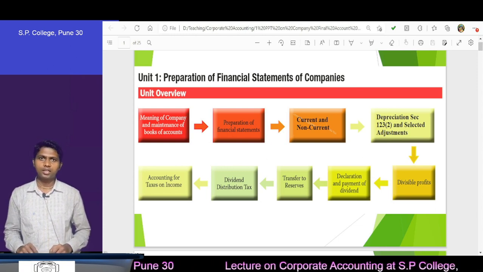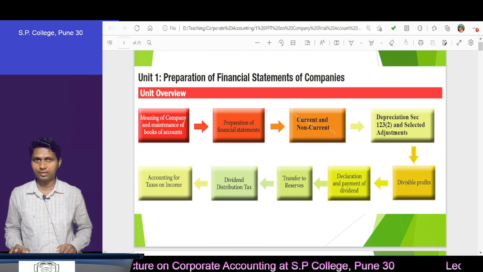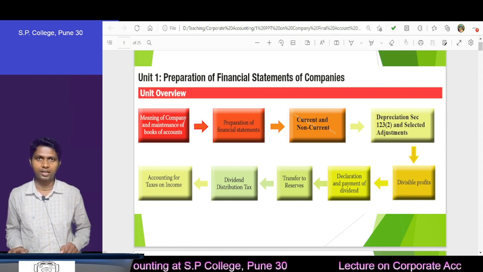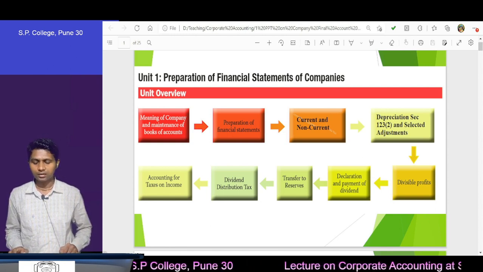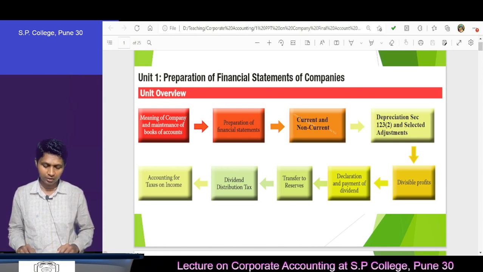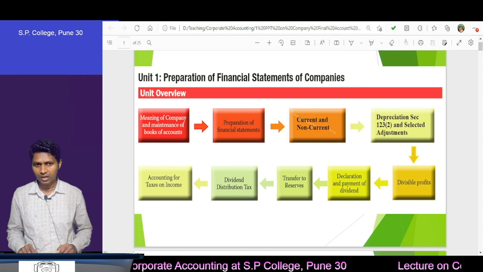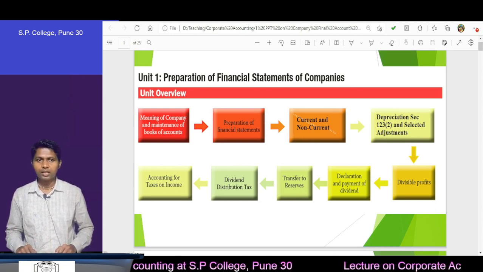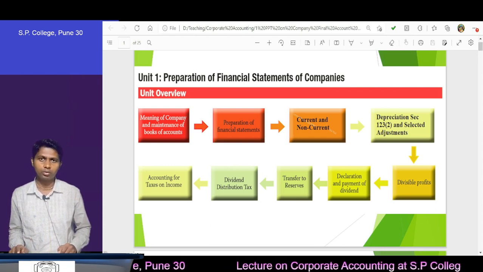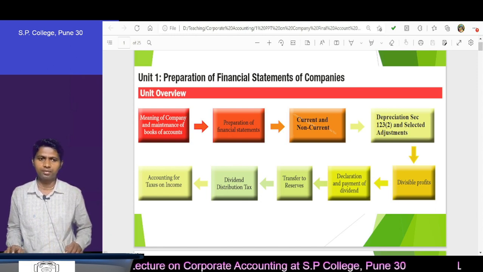Then we will try to understand the difference between current and non-current, when we can say a particular item is non-current or current. The criteria is specified in the Companies Act, and we will try to understand that. Then so many provisions we will find related to depreciation, how to record depreciation under Section 123(2), and then selected adjustments related to depreciation we will see. After studying that, we will try to understand the accounting for taxes on income. For that we have a separate accounting standard, number 22, but here we will try to understand in a brief manner the things related to company final accounts.